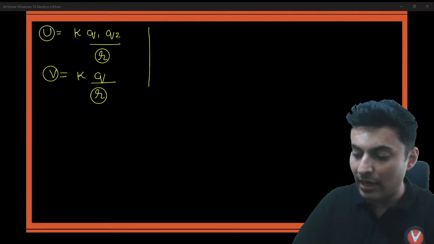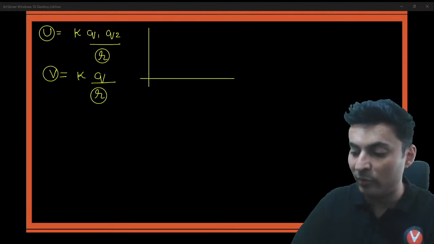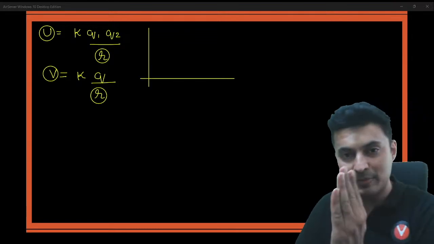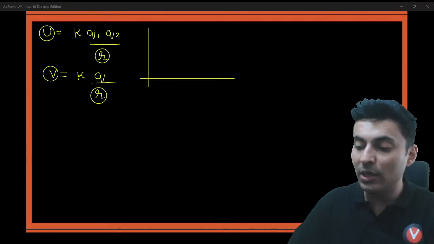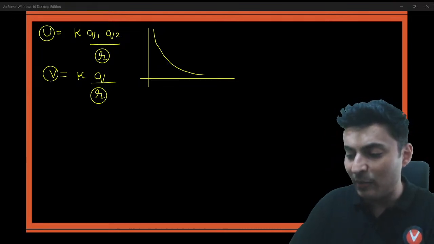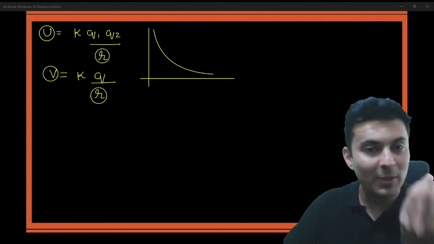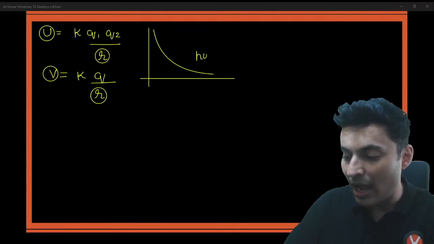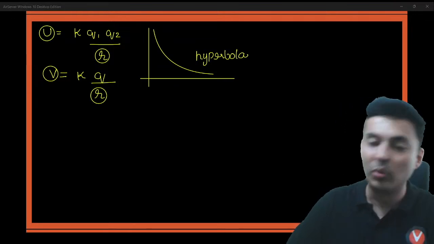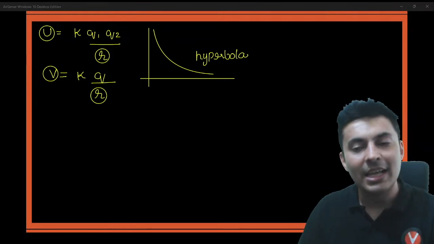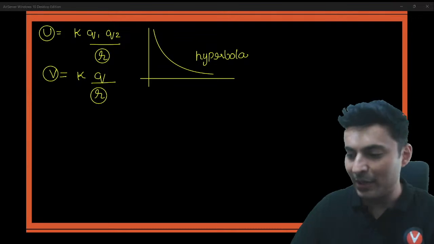So if one tries to draw the graph of potential or potential energy with respect to the distance, what kind of graph will it be? It will be a curve, but that curve will be which special curve? It will be a hyperbola. Understood? Everybody with me? Very good.